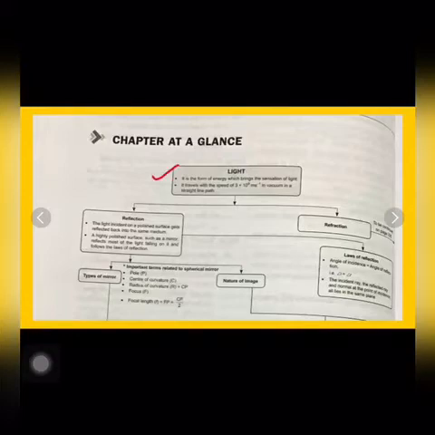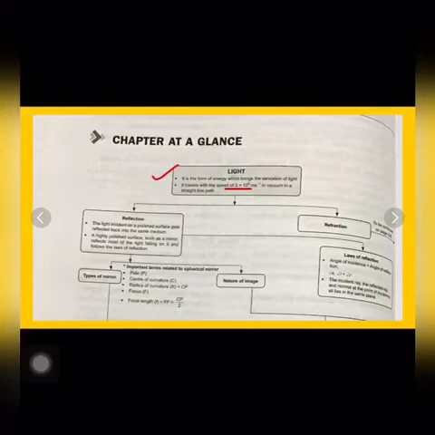Now let us discuss some of the characteristics of light. The first characteristic is light is an electromagnetic wave, which means it does not require a medium to travel. It travels with the speed of 3 × 10^8 meter per second in vacuum in a straight line path.